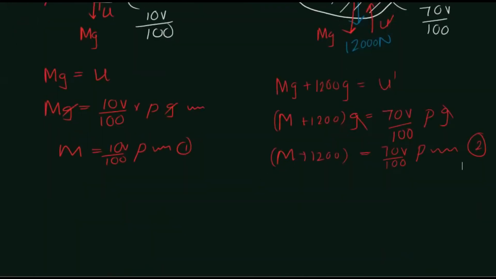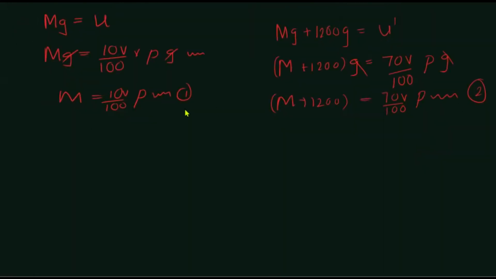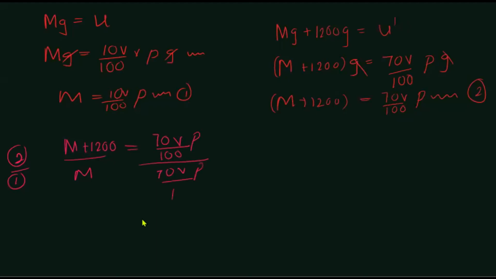So if we need to find capital M, we could simply divide the second equation by the first equation, right? M plus 1200 over capital M equals 70V rho over 100 divided by 10V rho over 100. Rho cancels, 100 cancels, 10 cancels, V cancels.